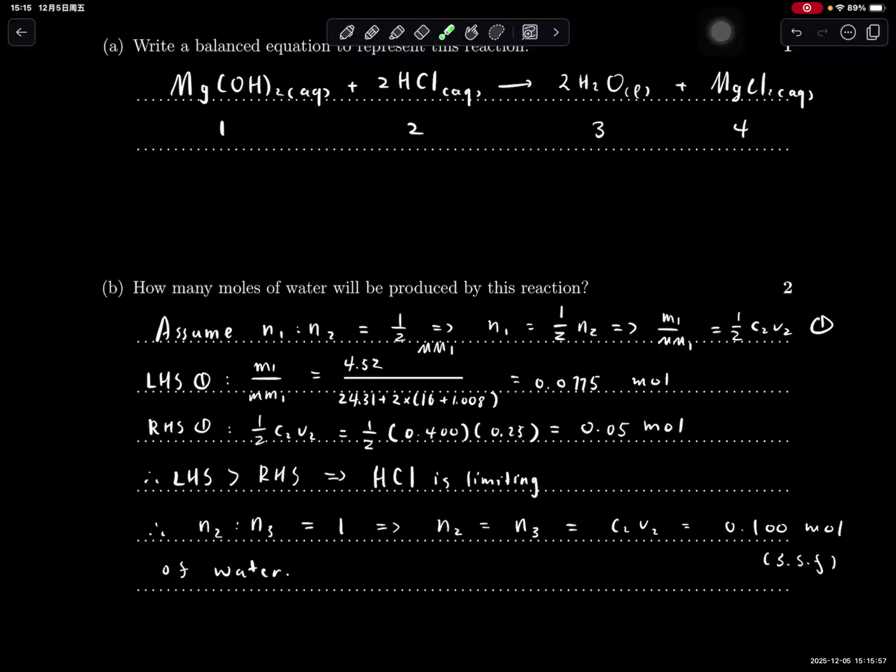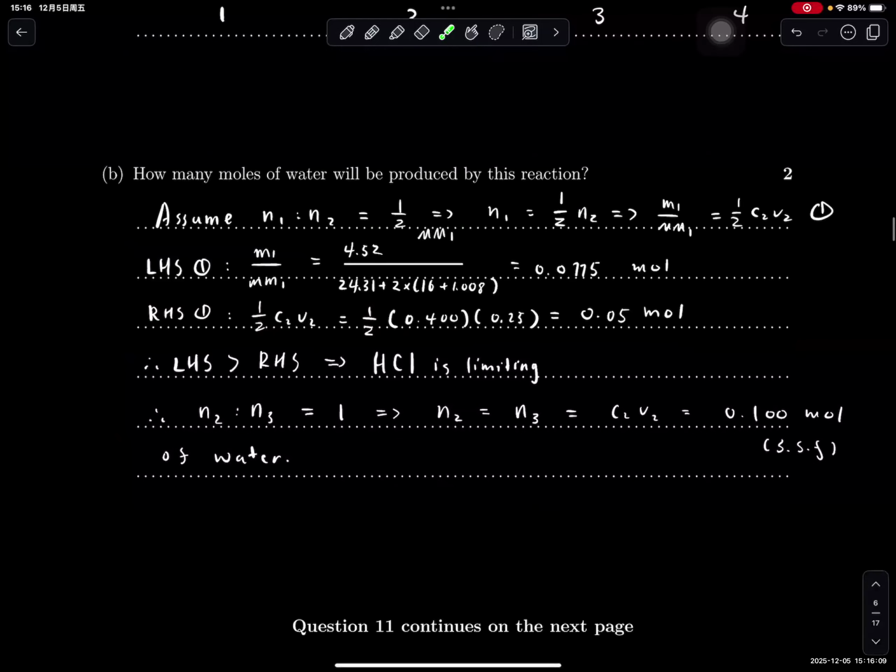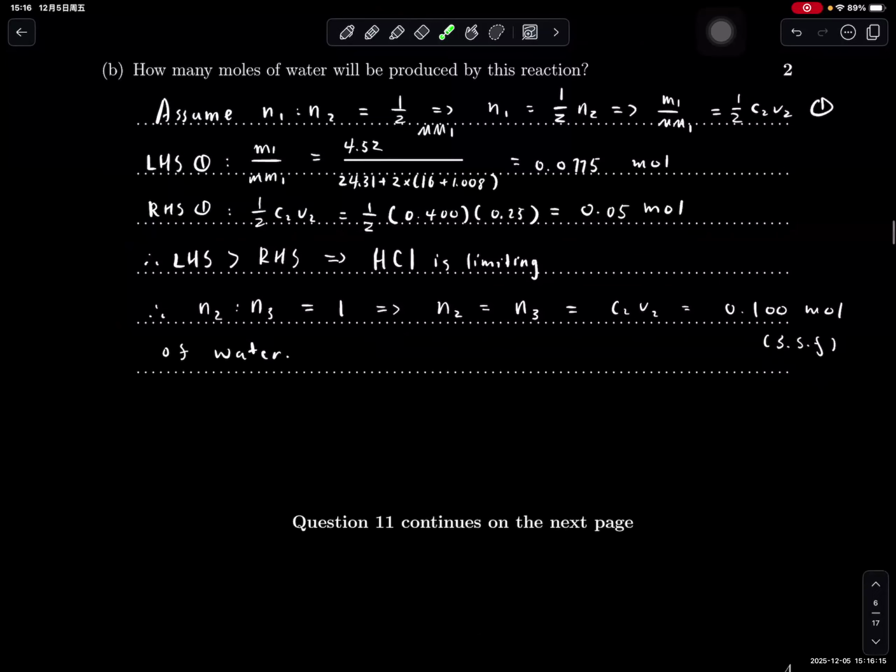Doing it this way is more rigorous and more robust. You're not going to make mistakes in terms of molar ratio. It's very robust, so if you don't know how to do this, make sure you know this method. Then compare the answer. The answer should be 0.1 moles to 3 significant figures.